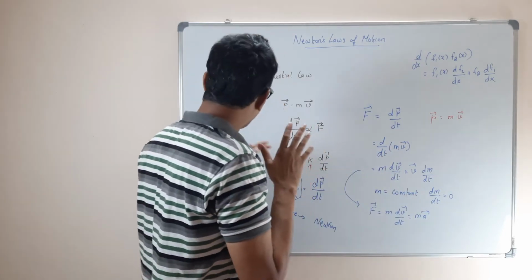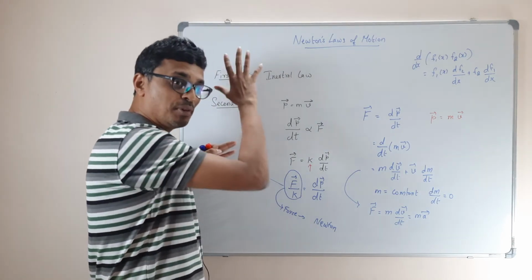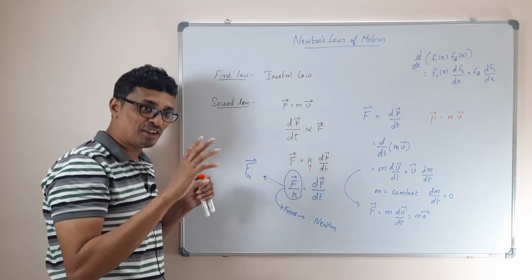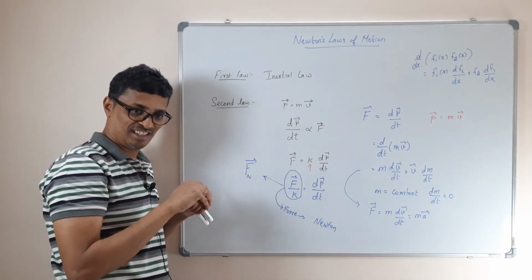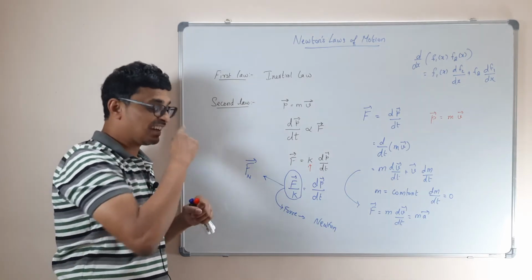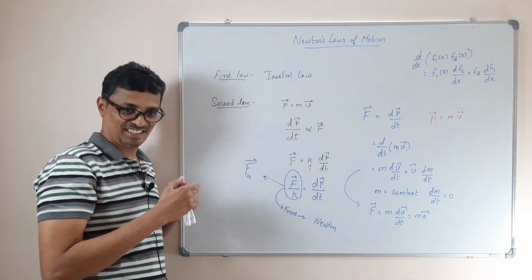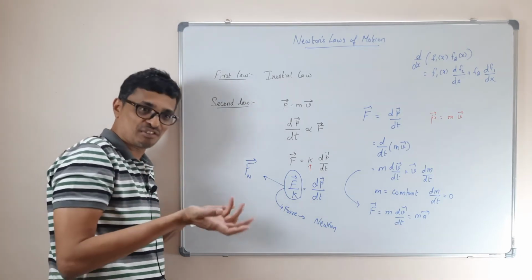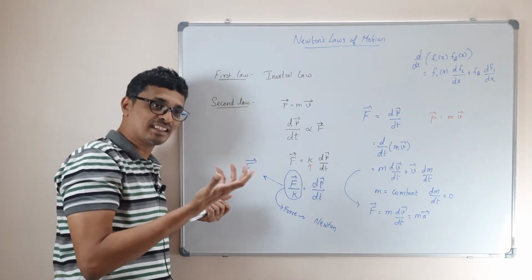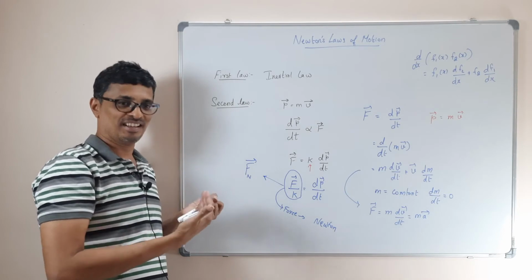So what is the beauty of the second law? The first law is qualitative. It has not defined what the force is. It says there is an entity, force, which changes the state of motion. The second law says what that force is. If something has changed its state of motion, then the force is nothing but the rate of change of linear momentum.